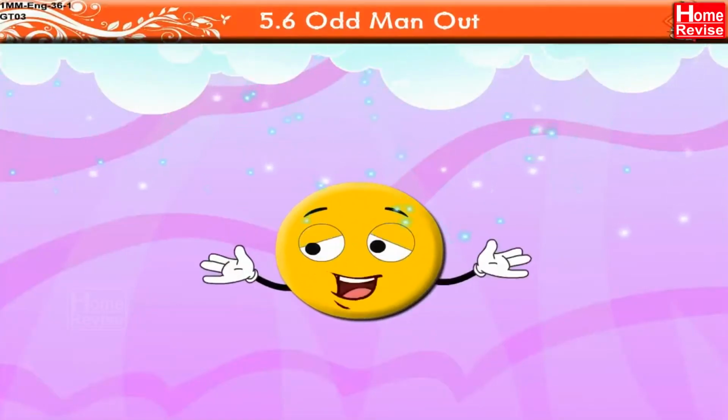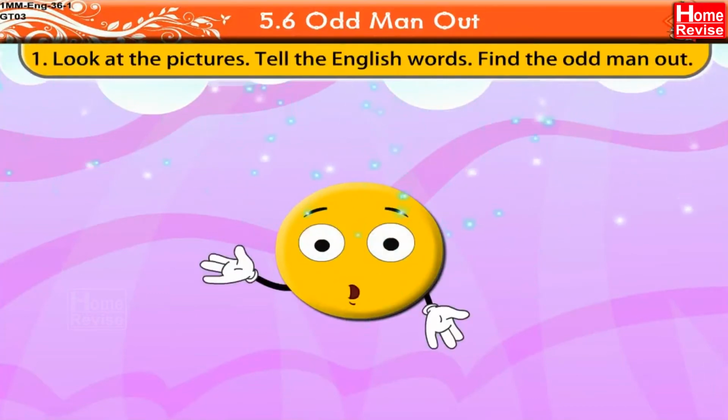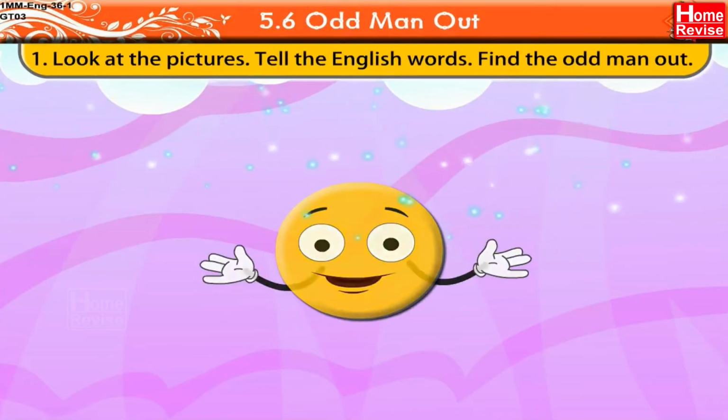Odd man out. 1. Look at the pictures. Tell the English words. Which word begins with a different sound?